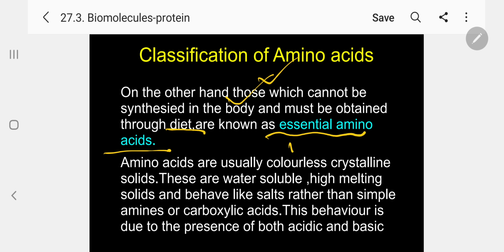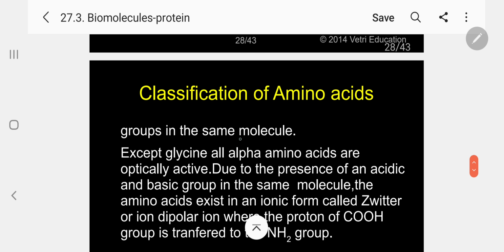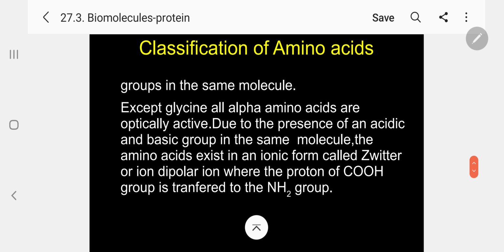Amino acids are usually colorless crystalline solids. These are water soluble, high melting solids and behave like salts rather than simple amines or carboxylic acids. This behavior is due to the presence of both acidic and basic groups in the same molecule. Please follow. Except glycine, all amino acids are optically active.